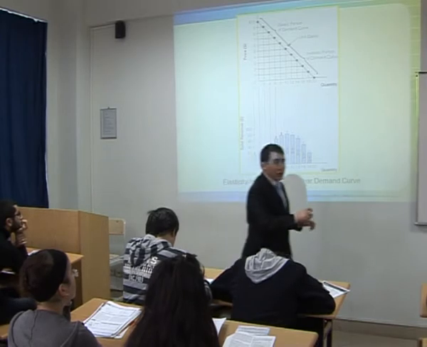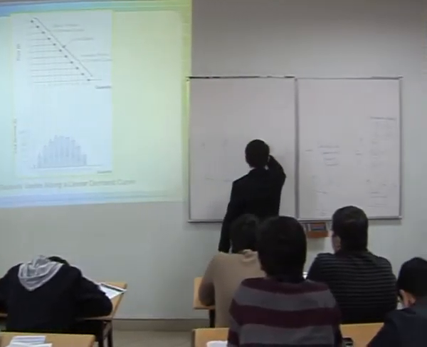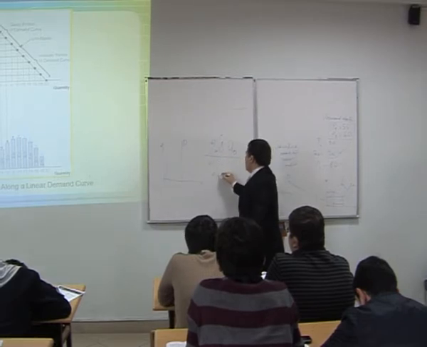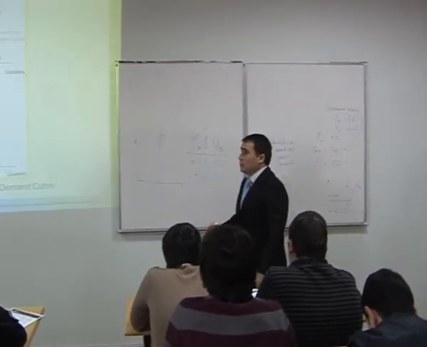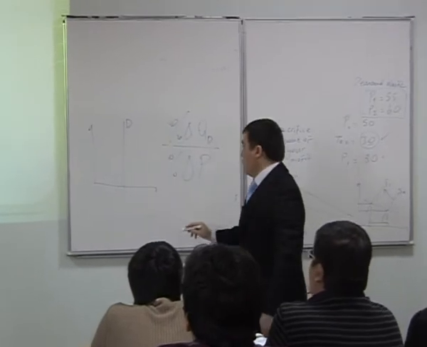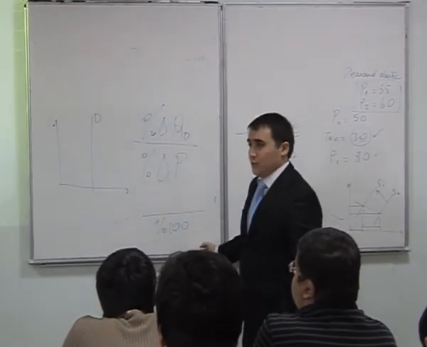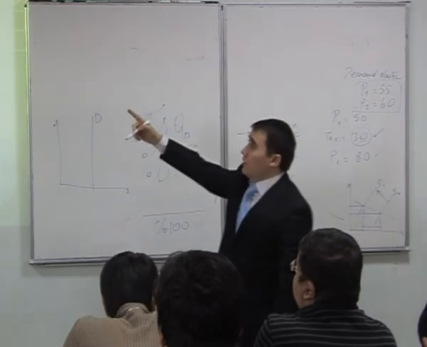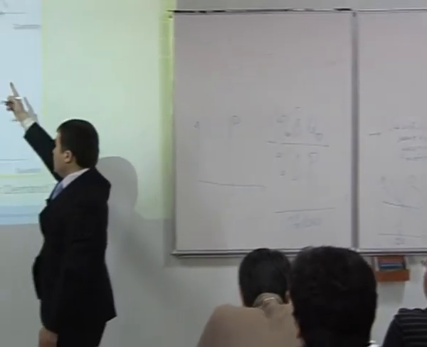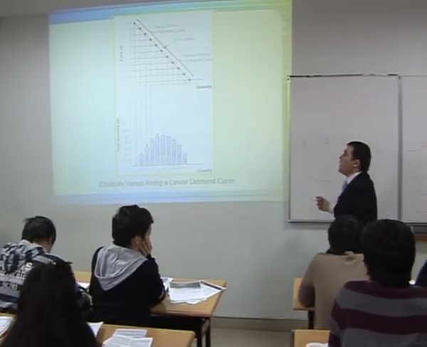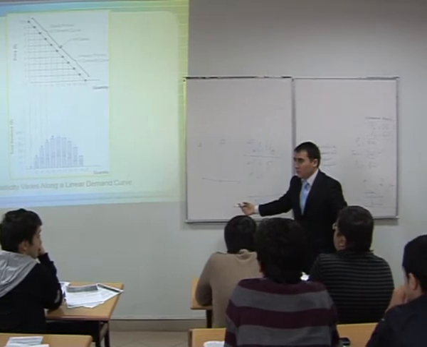Percentage change in quantity of a good demanded divided by the percentage change in price. So when you move from 1 to 2, the percentage change is 100%. But when you look at the quantity of a good demanded, it's definitely less than 100.